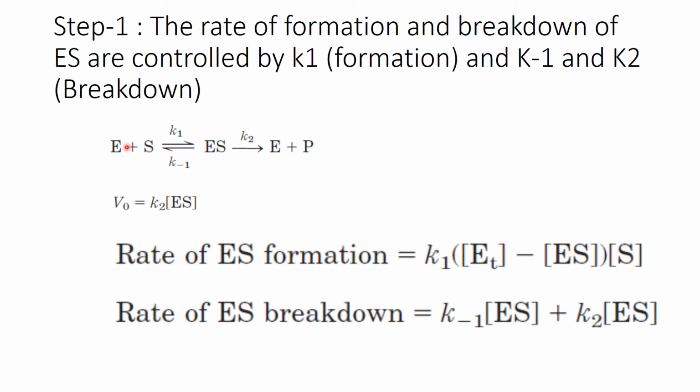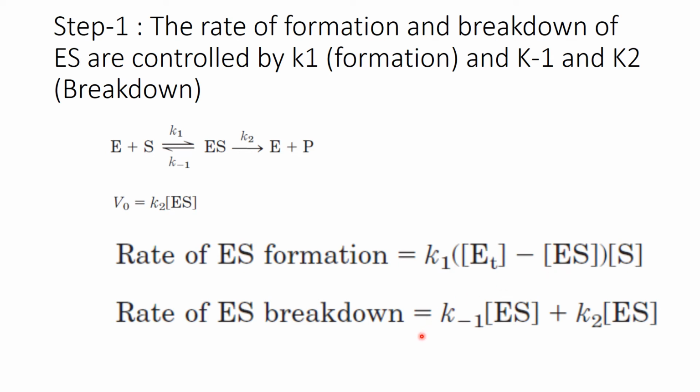So how can you find out the concentration of free enzyme? You can find it out by subtracting the enzyme substrate complex from the total enzyme. The amount of enzyme which is present in the enzyme substrate complex is deducted from the total enzyme. So here you will get the free enzyme. So from there this term has come. Again we will repeat this: the rate of the forward reaction of formation of ES is equal to the constant multiplied by the concentration of the free available enzyme and the concentration of the substrate. The concentration of free available enzyme can be found out by total enzyme minus the enzyme which is present in ES form. Got it?